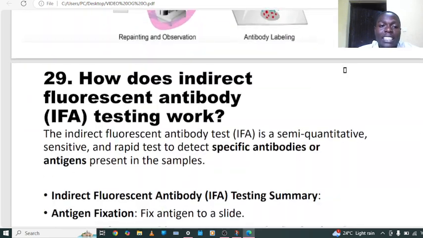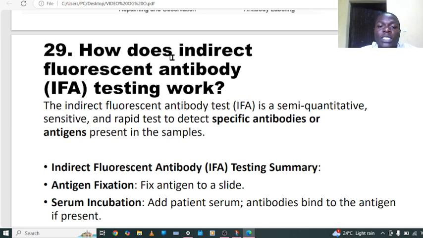Another question I have is how does indirect fluorescence antibody testing work? This one is also called the immunofluorescence technique. This technique is indirect. When we're talking about indirect, it means that it is not one procedure. We're going to use two antibodies to detect the specific antigen in the sample.